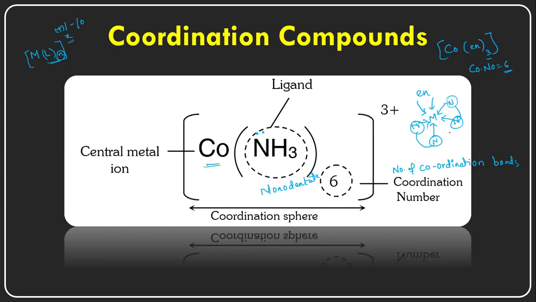And whatever is inside the square bracket, the entities inside the square bracket, this whole thing acts as one single entity, and whatever is inside the square bracket is called the coordination sphere. And whatever is outside the coordination sphere is called the ionization sphere.